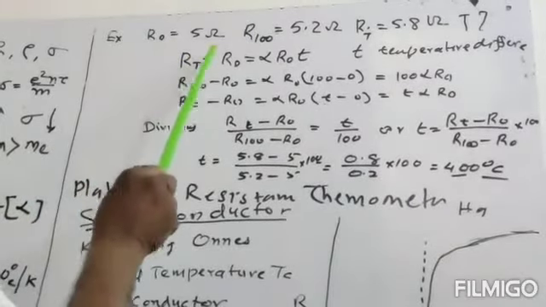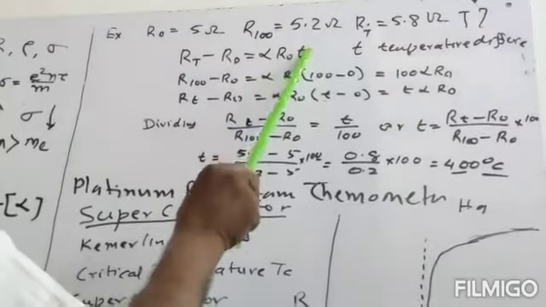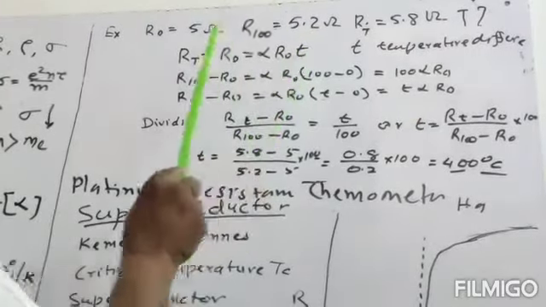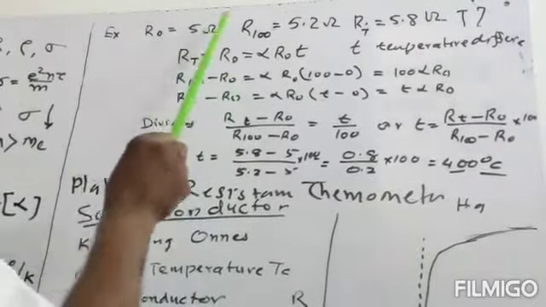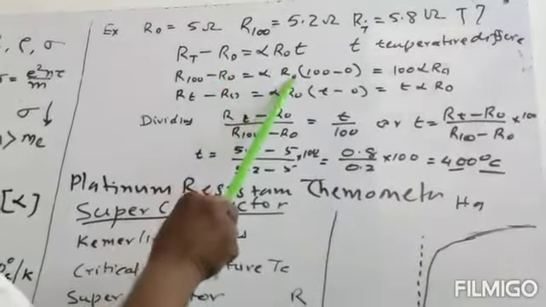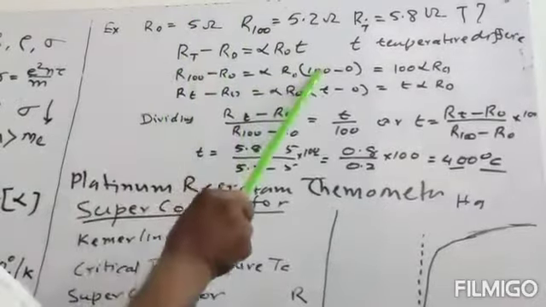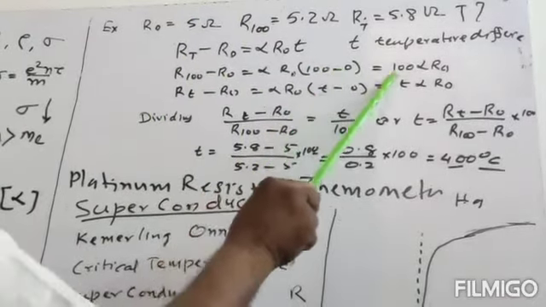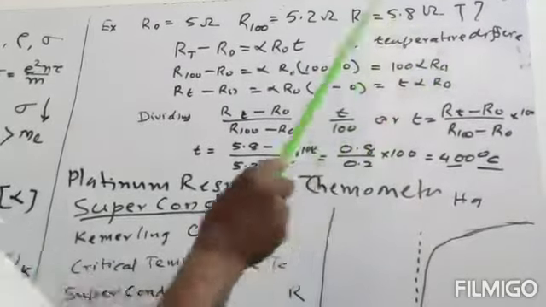So here RT minus R0 is equal to alpha R0 into T. This is the temperature difference. So R100 minus R0 will be equal to alpha into R0 multiplied by the temperature difference, 100 minus 0. So this will be equal to 100 times alpha into R0.